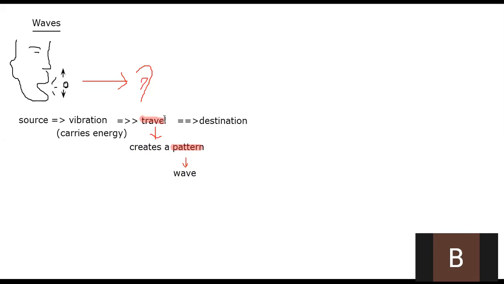So what is a wave? A wave is actually the propagation of energy. Propagation means traveling: how the energy is moving from one place to another, and the pattern it moves in, that is what we call a wave. A wave carries energy because the vibration is energy. Later I'm going to talk about this in more detail. So how does the wave happen?